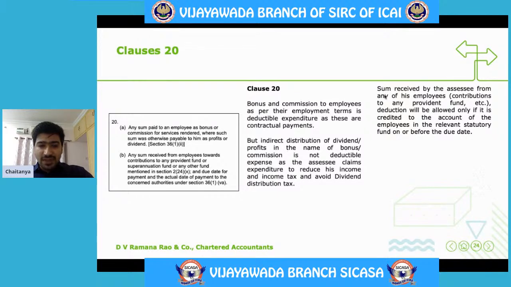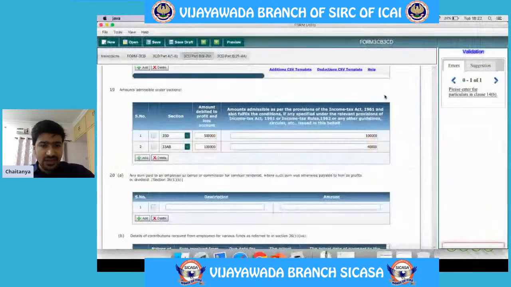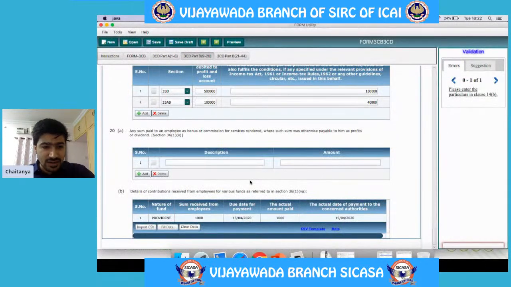So when that employee's contribution is deducted, that has to be paid to that respective fund. So deduction will be allowed only when the sum which is deducted from the employee has been paid to that respective fund. Let us look at the clause and then we'll understand this in detail.